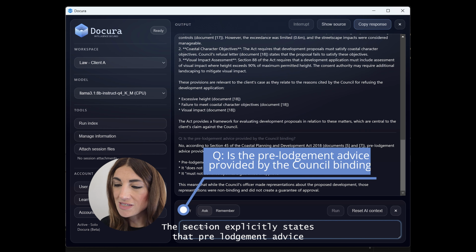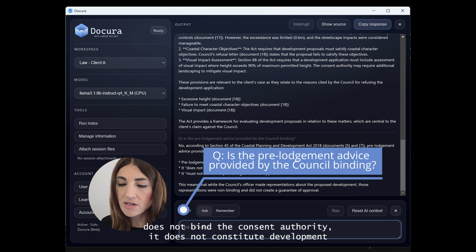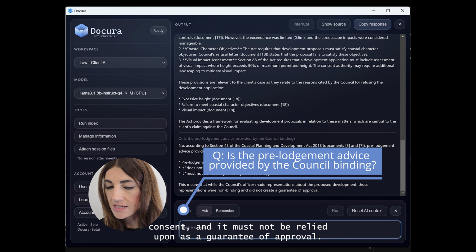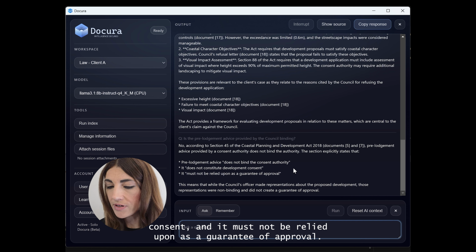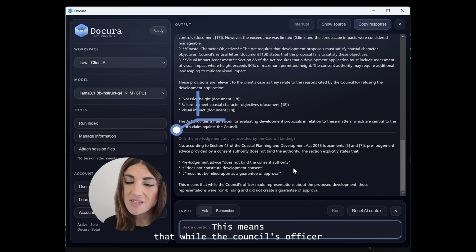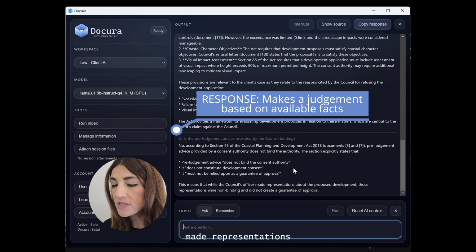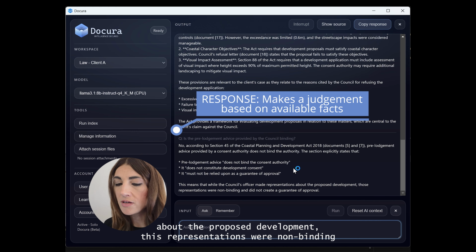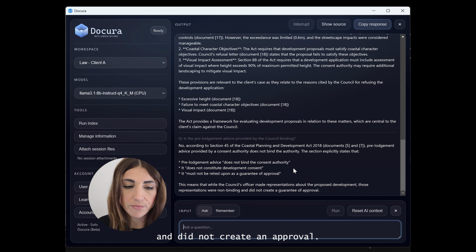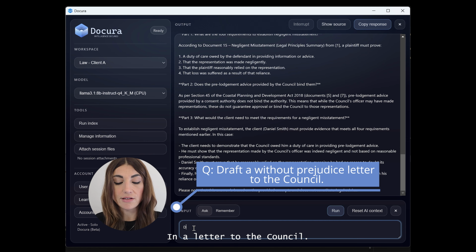The section explicitly states that pre-lodgement advice does not bind the consent authority, it does not constitute development consent, and it must not be relied upon as a guarantee of approval. This means that while the council's officer made representations about the proposed development, those representations were non-binding and did not create approval. Next, let's bring this all together in a letter to the council.